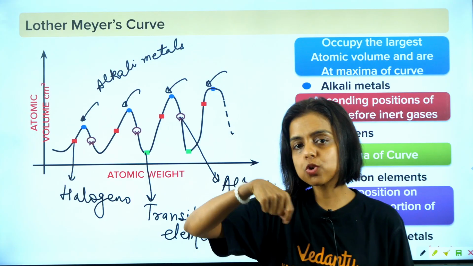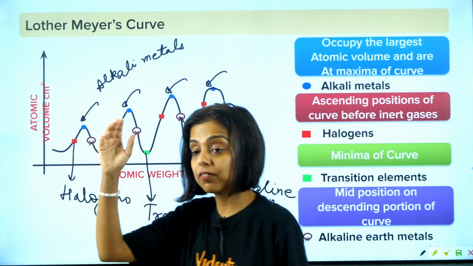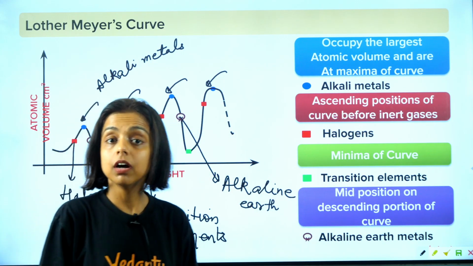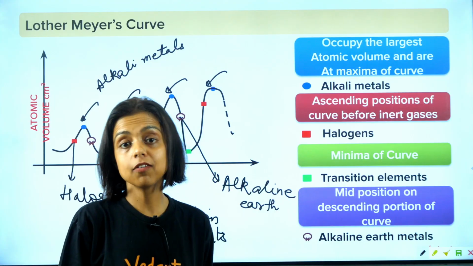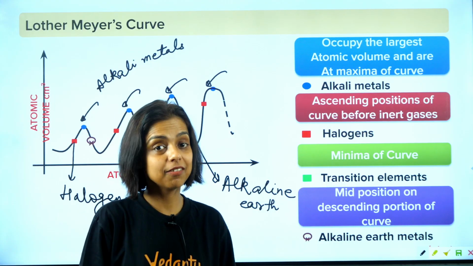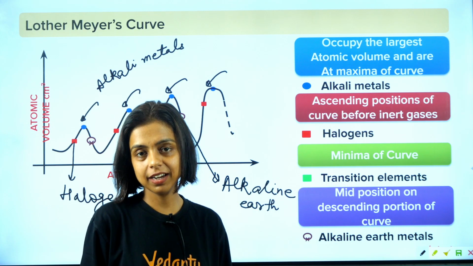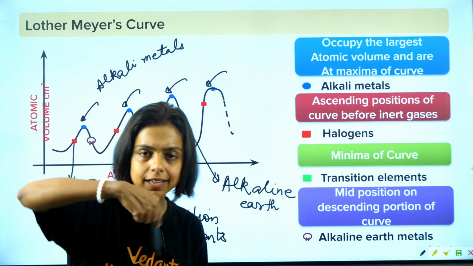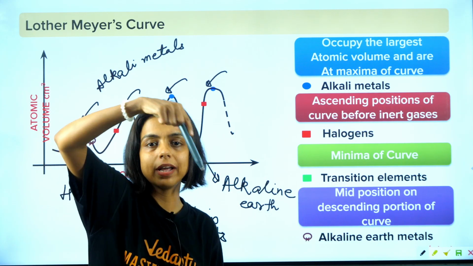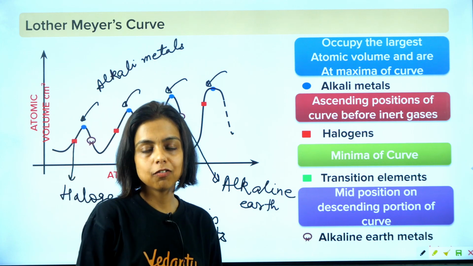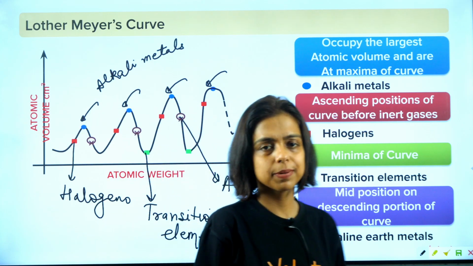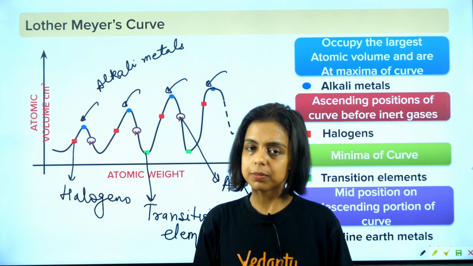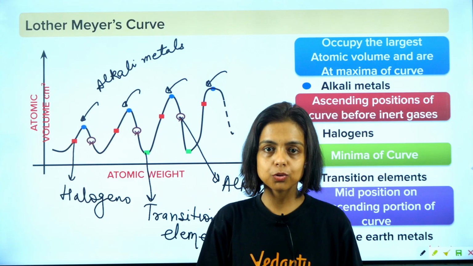When Lothar Meyer was drawing the curve, there was a big famous scientist, I'm sure you have heard about him, Mendeleev. He was arranging elements in a very good manner. There was another arrangement by Chancourtois. He gave the helical structure, arranging the elements on a cylinder according to their properties. But that was also not very viable to use.